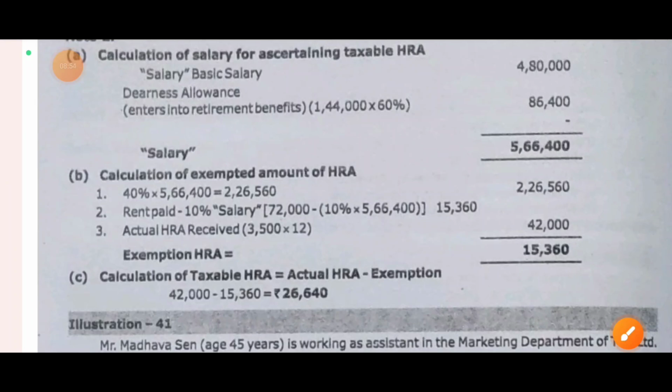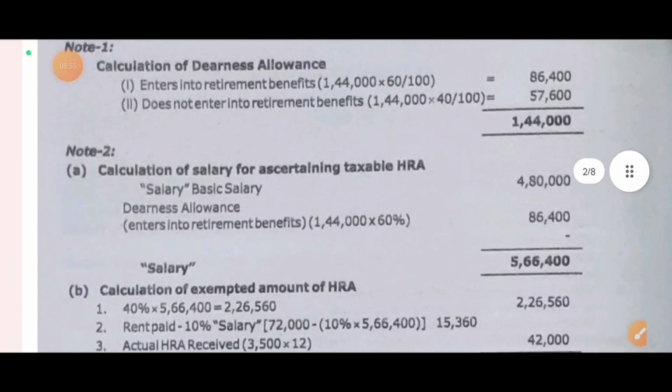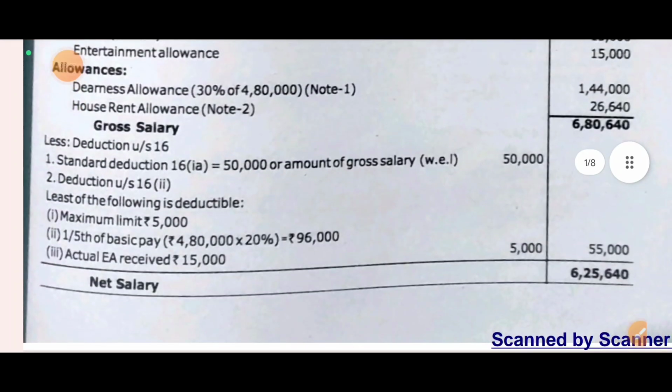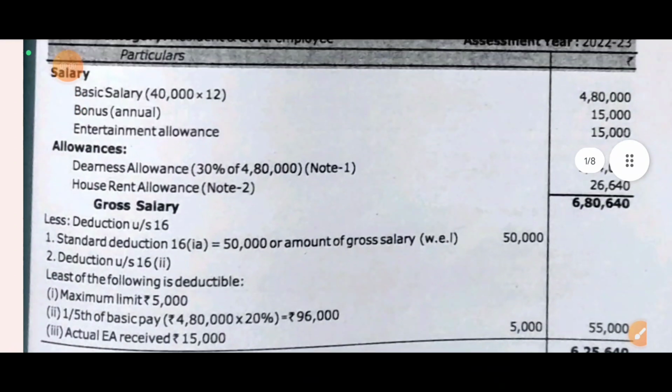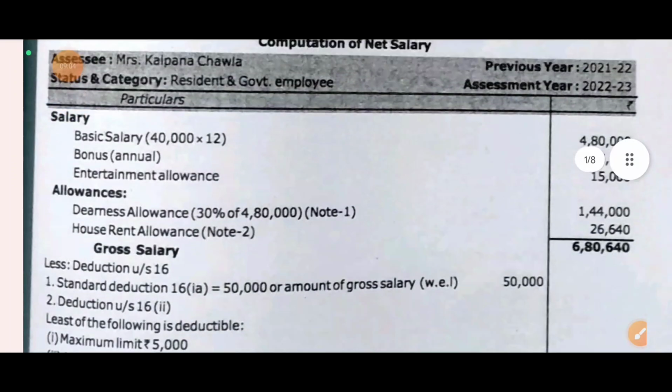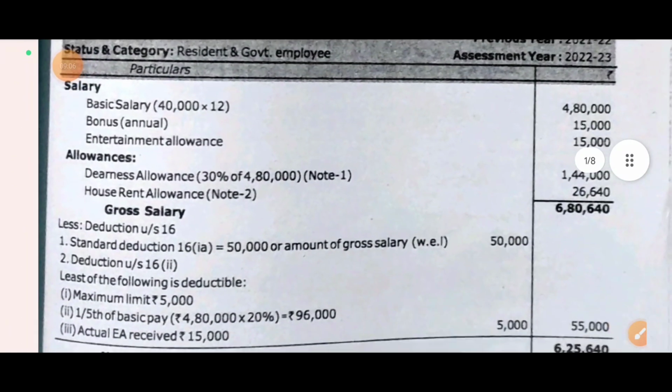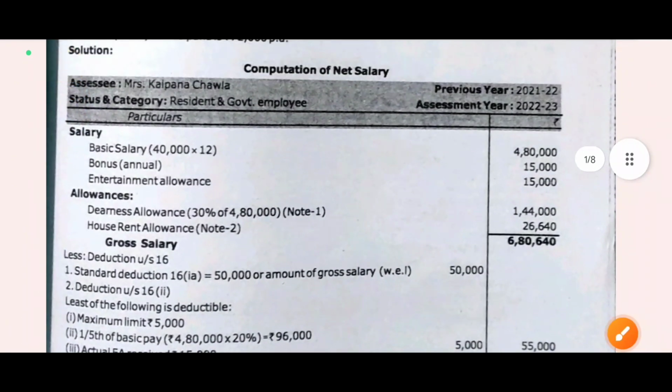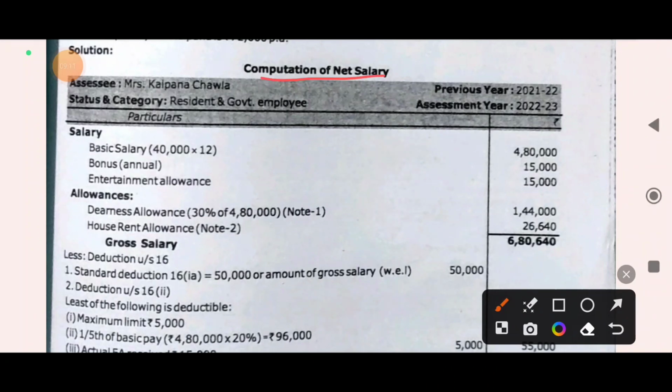So let us go to the main format. Computation of net salary of Kalpana Chawla for the assessment year. Status: resident government employee.